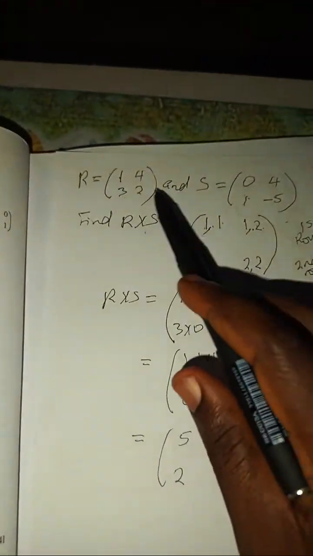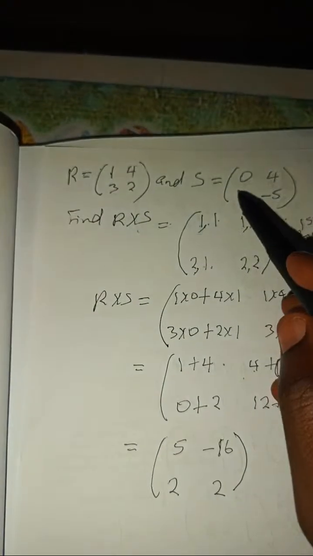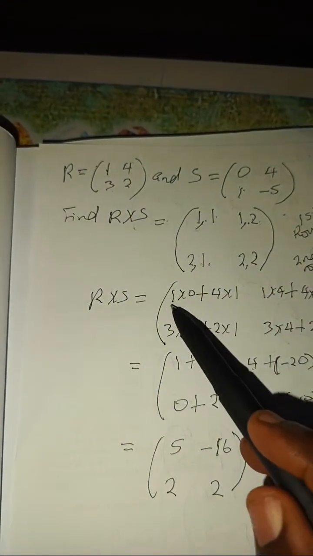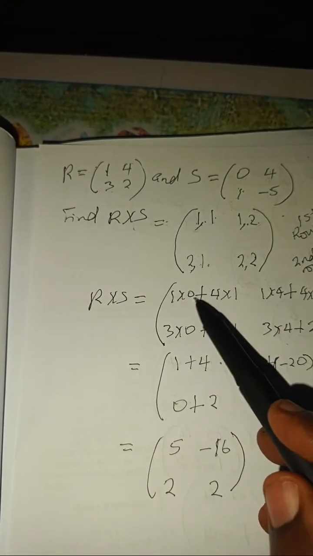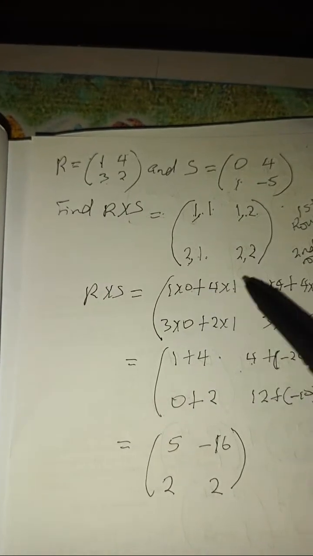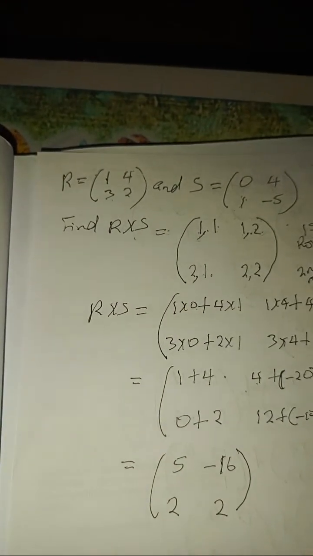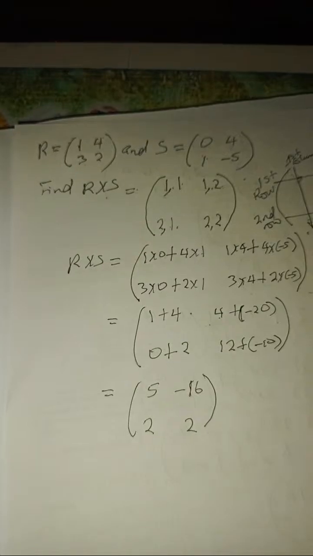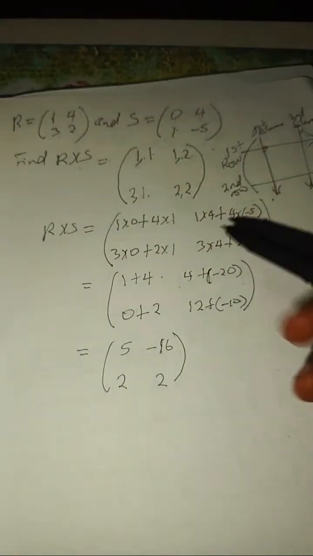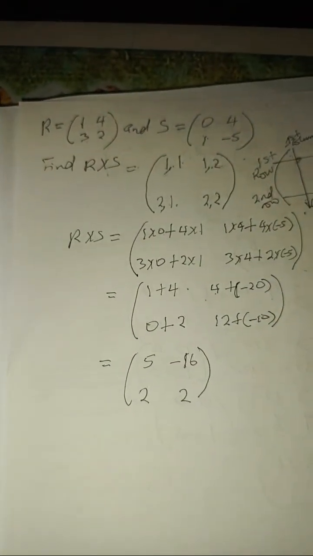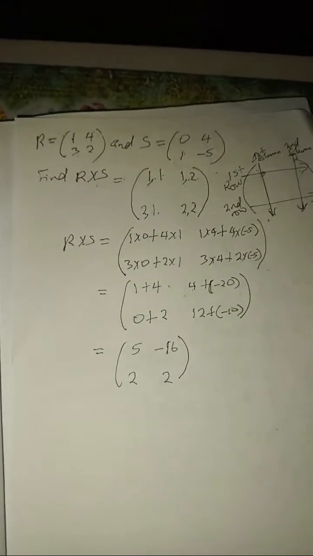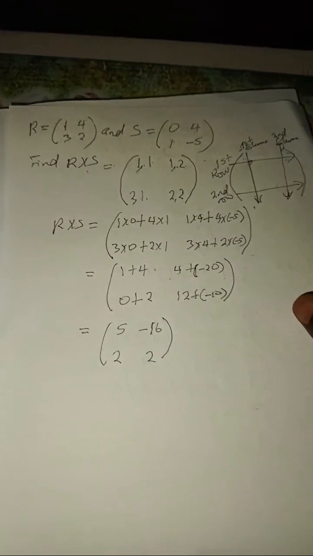If you look at it, the first row is 1 and 4, and for the column, 0 and 1. We multiply each of them, and after multiplication we have to add them together, and after that we get our answer. I believe you understood it now.